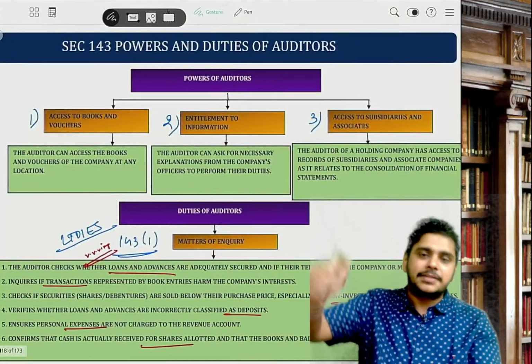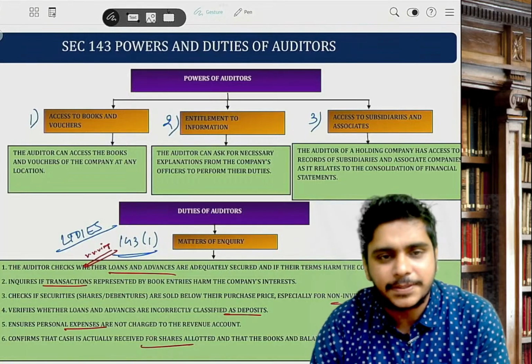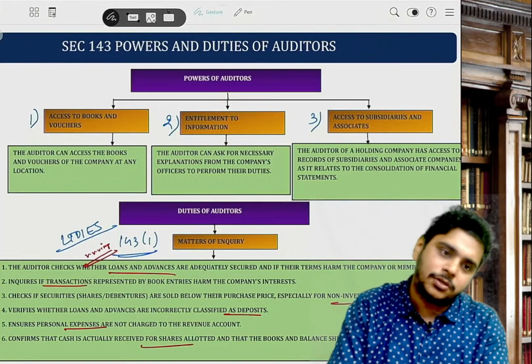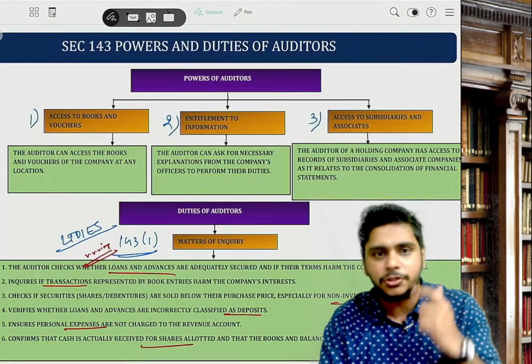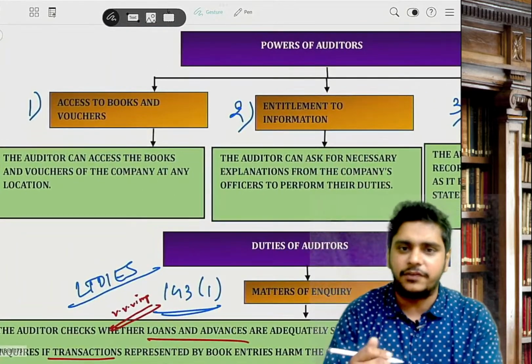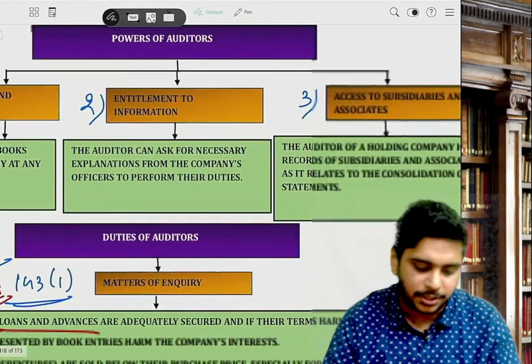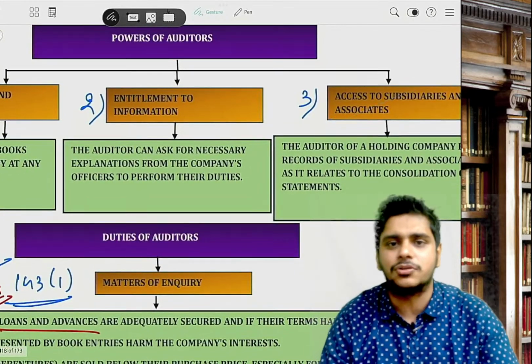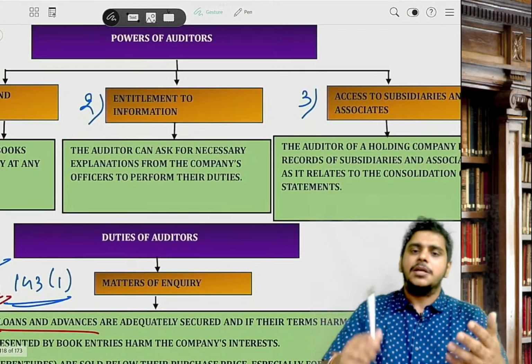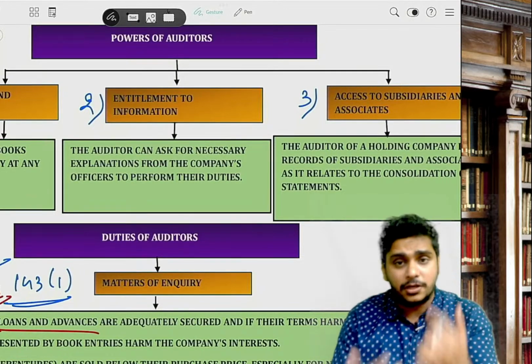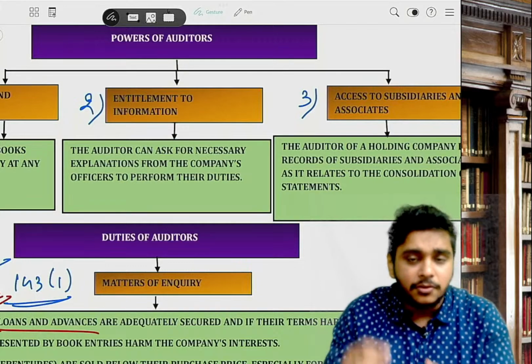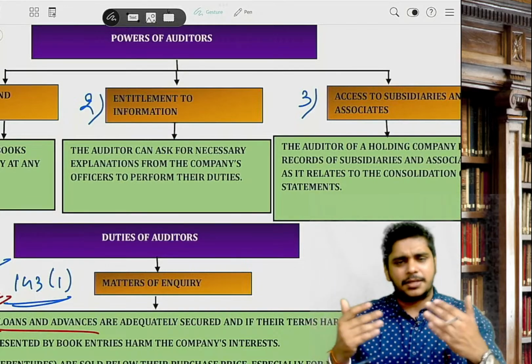Then next, section 143. Sir, 143 is basically your right and also your duty. Rights, we will straight away read. Access to books and vouchers. Number 2, right to information and explanation. Number 3, access to the books of all the subsidiaries and associates. You can visit branches. Right to receive remuneration. Right to read out qualification. All those are rights. Very rare in the exam; they can ask rights only in MCQ.